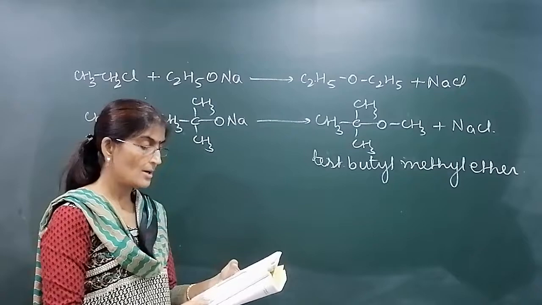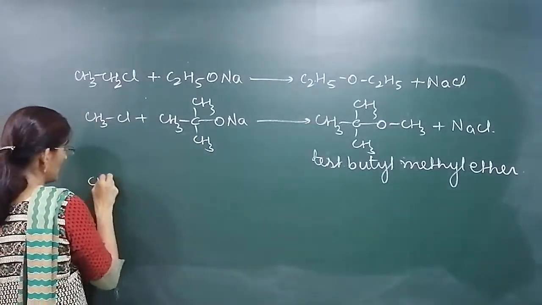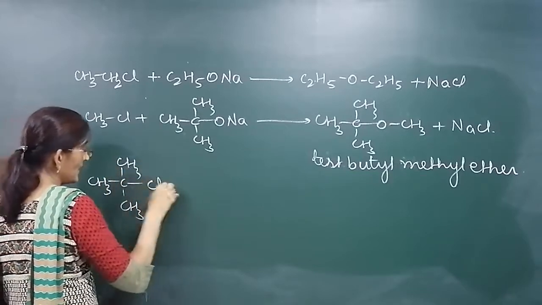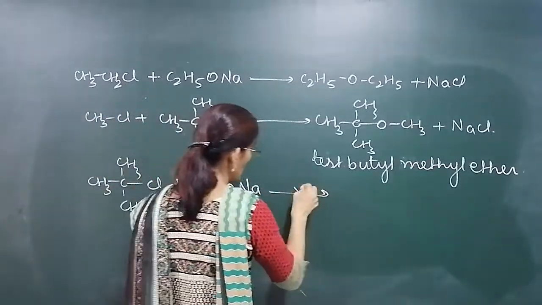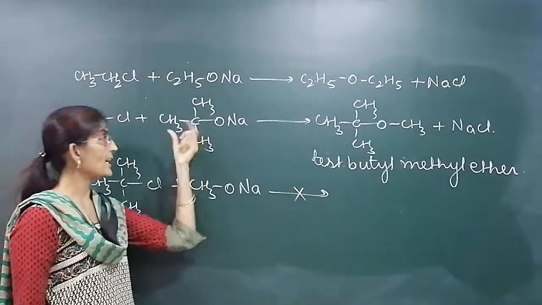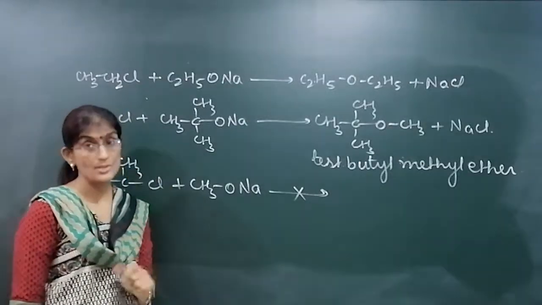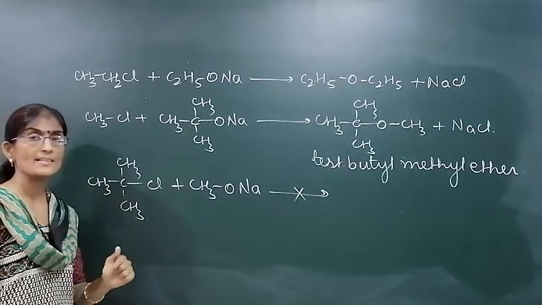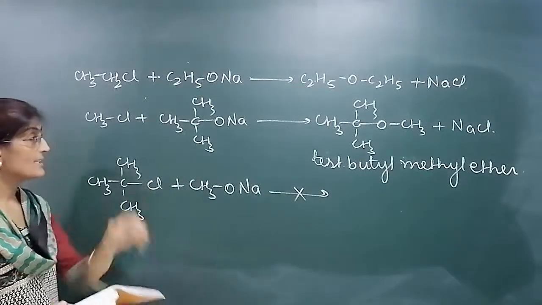Now this reaction cannot be done. This same compound cannot be prepared by using the tertiary butyl group with Cl and sodium methoxide. This won't lead to this compound, tertiary butyl methyl ether. As I told you, the alkyl group of the alkoxide may be primary, secondary or tertiary, but the haloalkane we are using must be primary, because the reaction mechanism is SN2. Clear? So this cannot be prepared by this method.